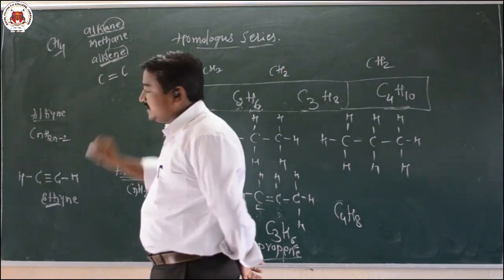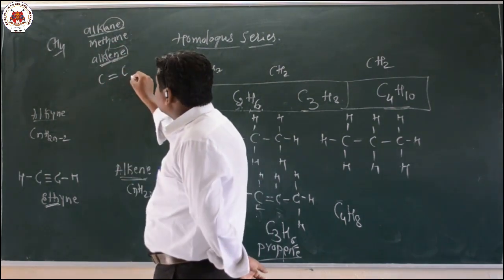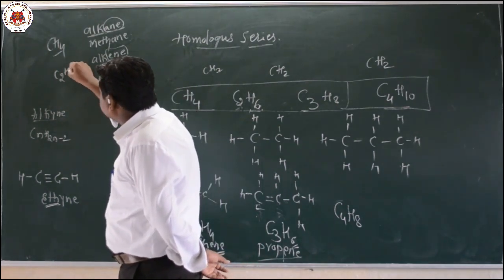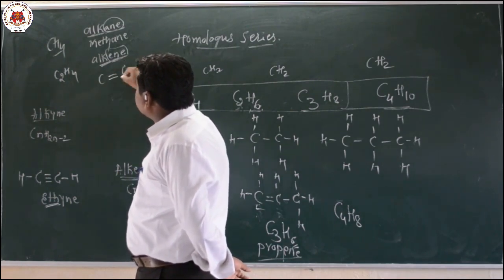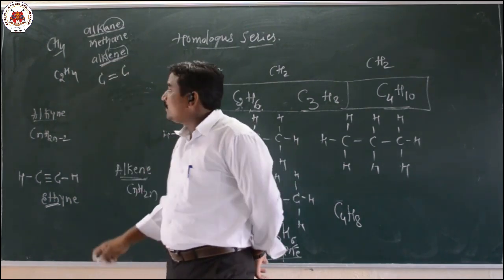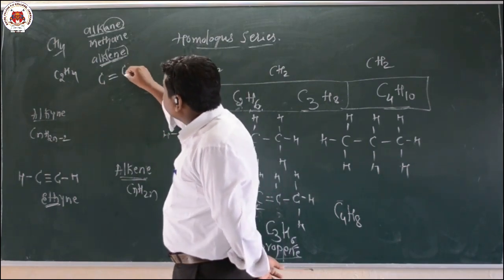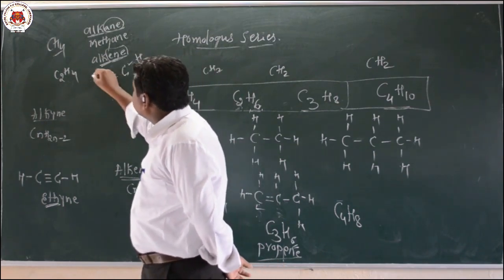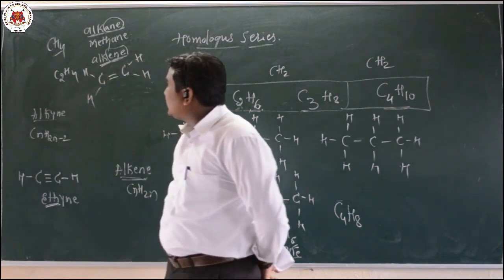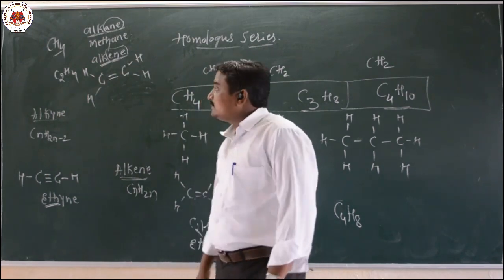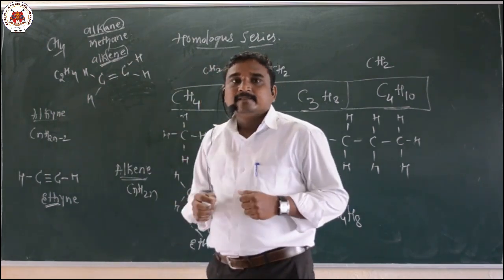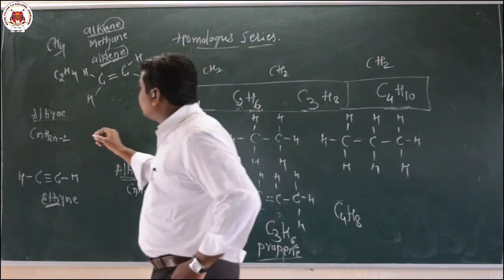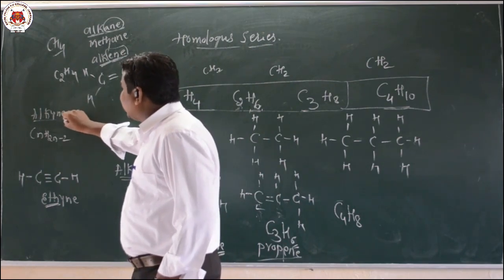So for that you have to write what here? A double bond between 2 carbon atoms. So first of all I will write here C2, and after that H4. After that, balance the carbon atoms by writing the appropriate number of hydrogen atoms. Now this carbon is already having 2 bonds, for that reason I have to write here 2 hydrogen atoms. Here also 2 hydrogen atoms. So after writing 4 hydrogen atoms, each carbon atom present in the given organic compound satisfies its tetravalency. Okay.